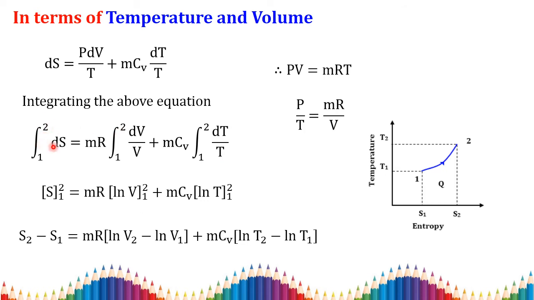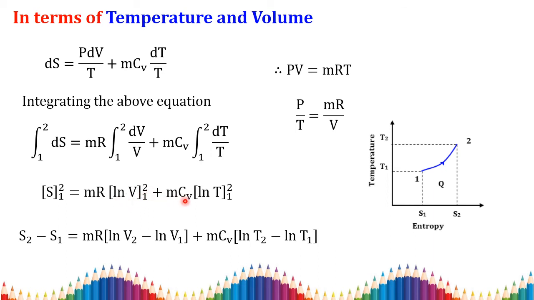So when you integrate dS, what you get? S with upper limit of 2 and lower limit of 1, which is equal to mR, which is constant, so keep it outside. Then the integral of dV by V, that is the integral of 1 by V, is ln V. So ln V from 1 to 2. In mathematical terms, the integral of dx by x is log x, but here in applications you have to use ln. So ln V from 1 to 2.